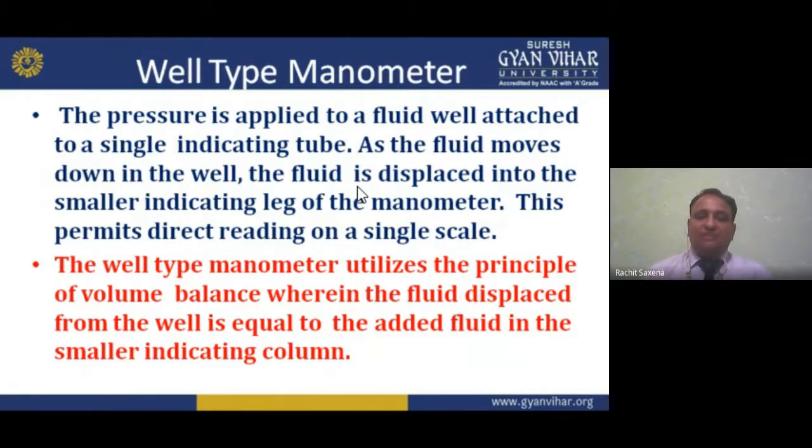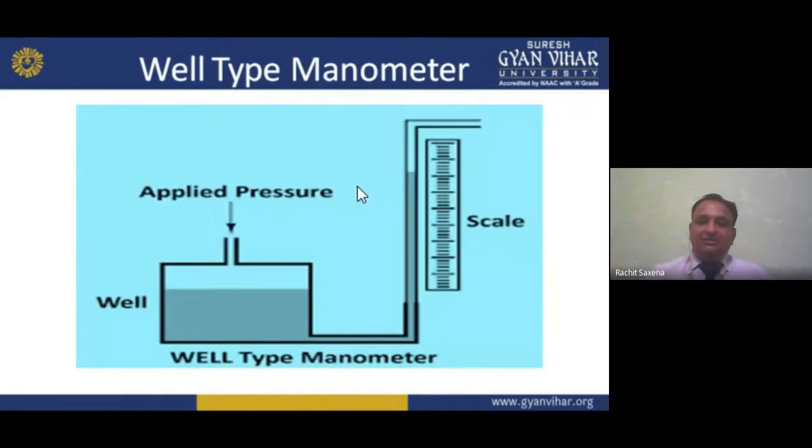So the well type manometer utilizes the principle of volume balance, wherein the fluid displaced from the well is equal to the fluid added in the smaller indicating leg. When we apply pressure to the well, the fluid moves, and that displacement we can measure on the scale. So I hope you understand manometer pressure measurement: inclined and well type.